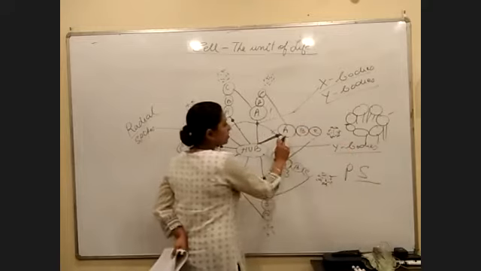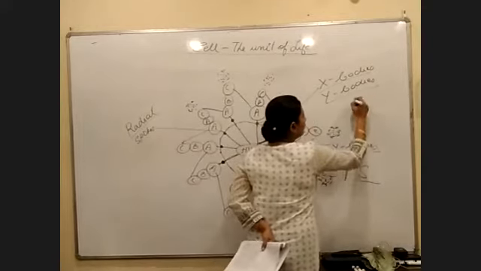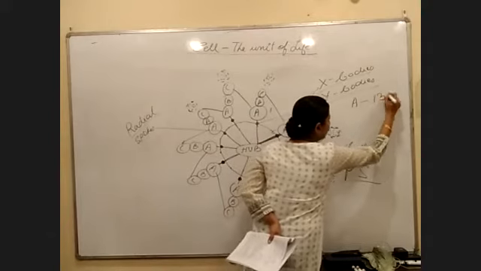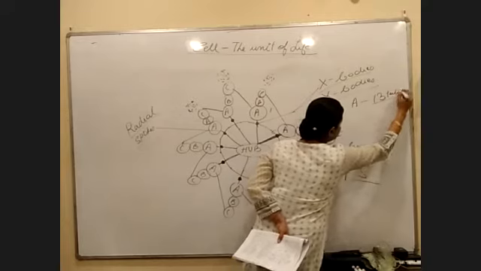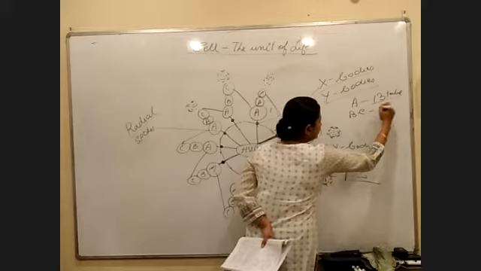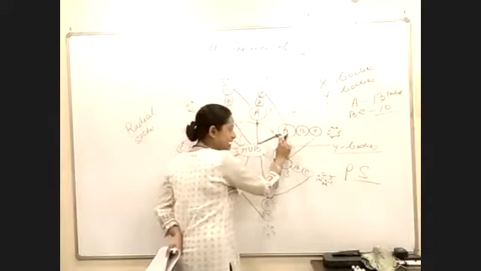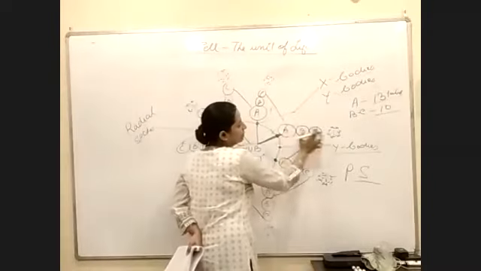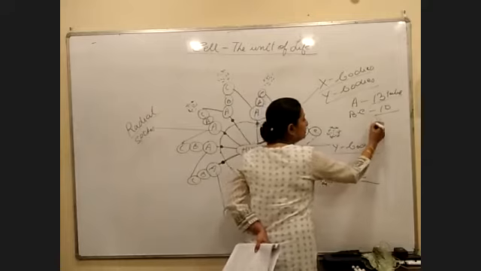So in this case also, this A microtubule would be made up of 13 tube-like structures, or in short form, 13 tubes. And B and C would be made up of 10. So we can say that the size of A is comparatively bigger when we are comparing all three of them, right?